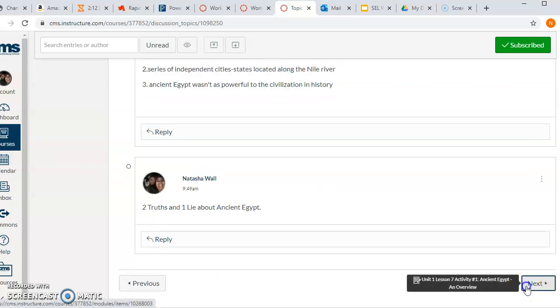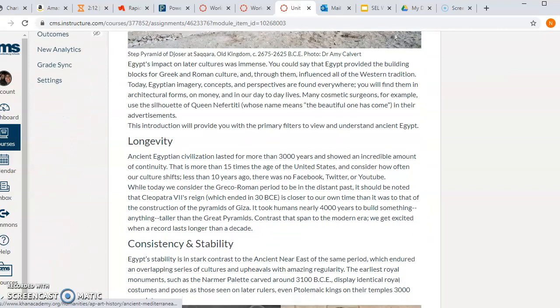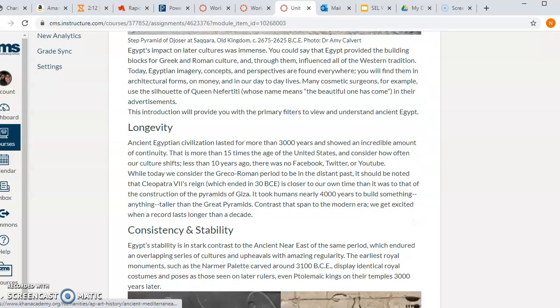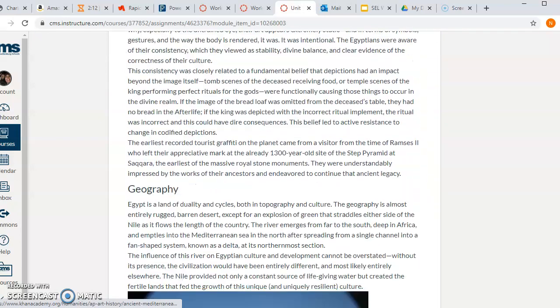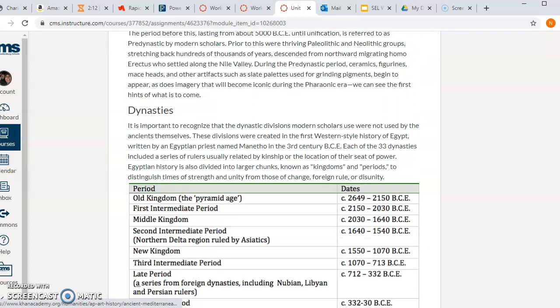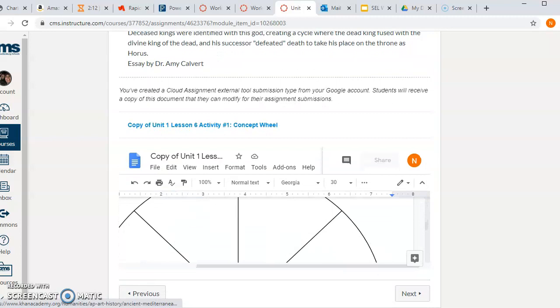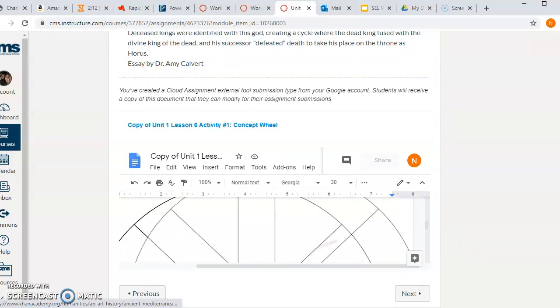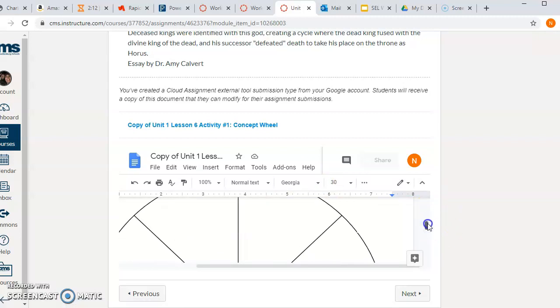Go down, click next, and this is where you're going to find the Khan Academy article. You can easily click the link that takes you to Khan Academy, but you don't have to. The article has also been copied for you. Read all of that. You see the headers: longevity, consistency and stability, geography, time, cyclical and linear, early development, dynasties, and pharaoh. And here's the concept wheel. You see it? It's already down there for you. This is where you can write your responses and information. Okay?